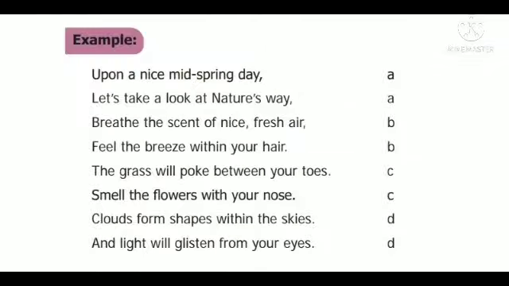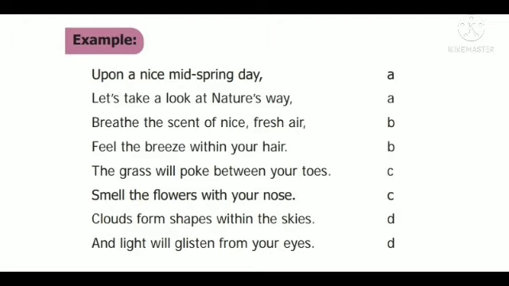Upon a nice mid-spring day, let's take a look at nature's way. Breathe the scent of nice fresh air. Feel the breeze within your hair. The grass will poke between your toes. Smell the flowers with your nose. Clouds form shapes within the skies, and light will glisten from your eyes. See the lines here. Day, way: both words rhyme, so we take A as the rhyming scheme.